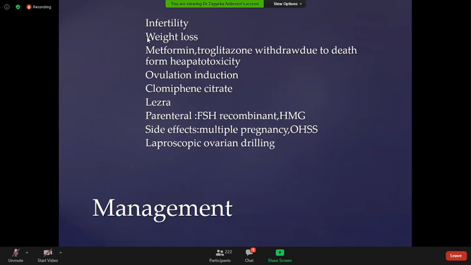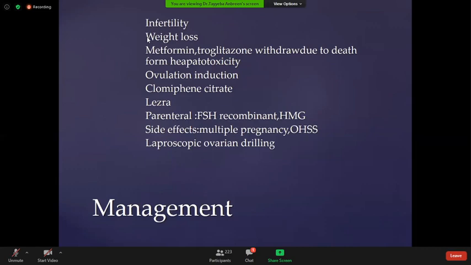You should counsel these patients and advise, as previously, weight loss, lifestyle modification, diet modification, and exercise. Along with that, you can prescribe metformin. Other drugs like troglitazone were used in place of metformin to control hyperinsulinism or diabetes. But these drugs were withdrawn due to deaths from hepatotoxicity. The best treatment for a subfertile patient with polycystic ovarian syndrome is to induce ovulation.